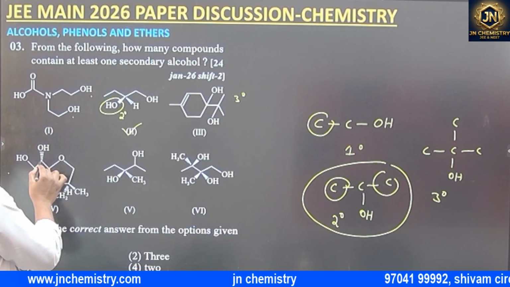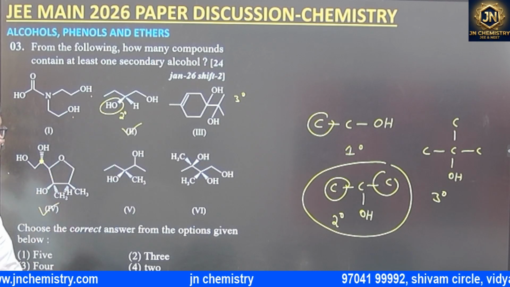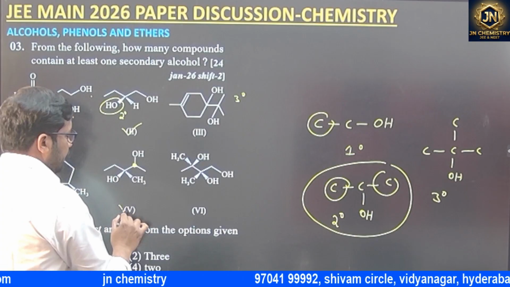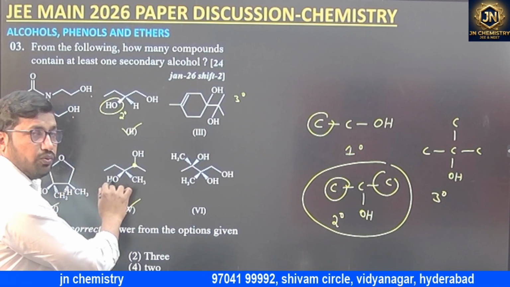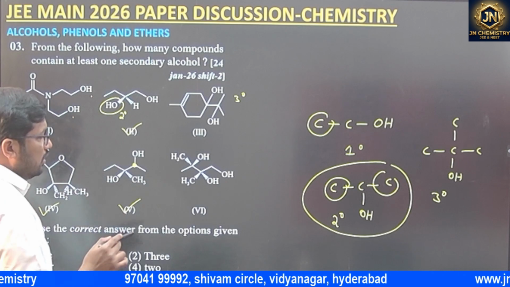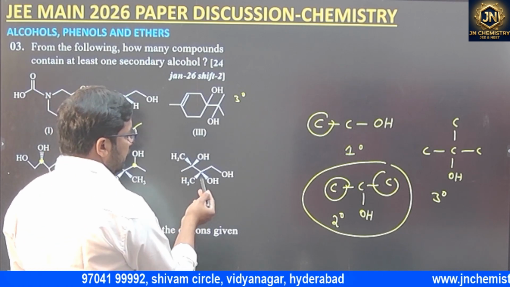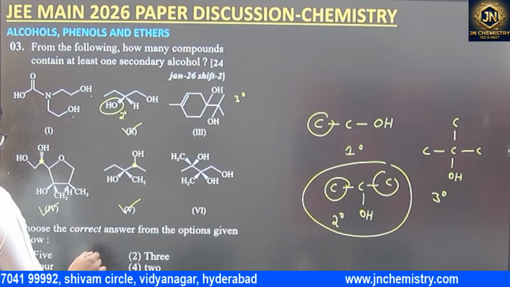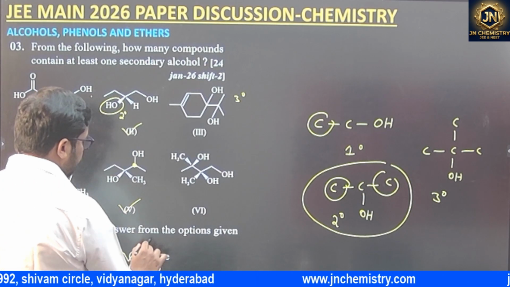And here also 2 degree is there. And this also 2 degree. This is 3 degree. Both are there, 2 degree as well as 3 degree, but they are asking only 2 degree. And in this case, 3 degree, 3 degree, 1 degree. So how many? 1, 2, 3. So 3 is the answer. Option 2 will be the answer.